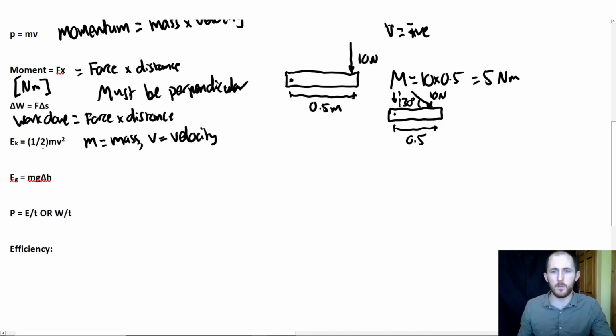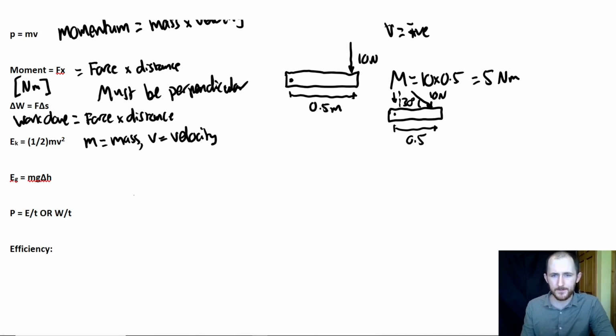So what's happening here? Well, if you square a vector, you're essentially taking the magnitude of it, so it stops being a vector. So V is a vector, but V squared isn't. So you have a scalar times a scalar, which is a scalar. So, slightly interesting there, but yeah. Again, that should be fairly self-explanatory, shouldn't be too bad. Conservation of energy is a really big thing in A-level physics, so being able to equate various different energies to each other is something you have to do. But honestly, half mv squared, you're going to know that like the back of your hand by the end of the course.